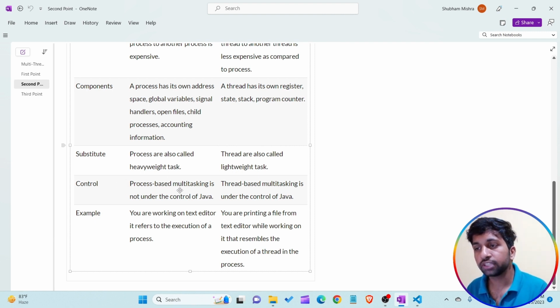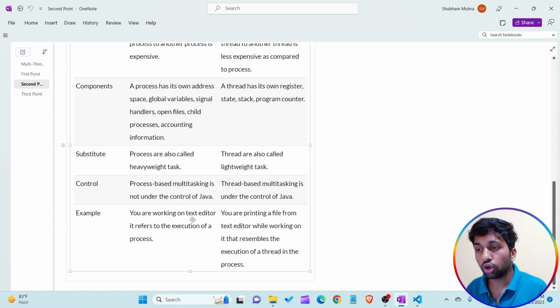Process-based multitasking is not under the control of Java. Understand why not under the control of Java? Because process-based multitasking is controlled by the operating system, which executes multiple processes at the same time. But thread-based multitasking is under the control of Java, within a single program. So under the control of Java, multiple threads can run concurrently within the same program at the same time.